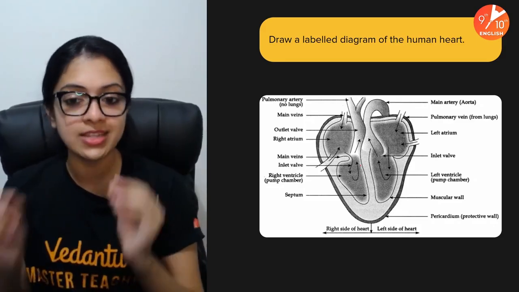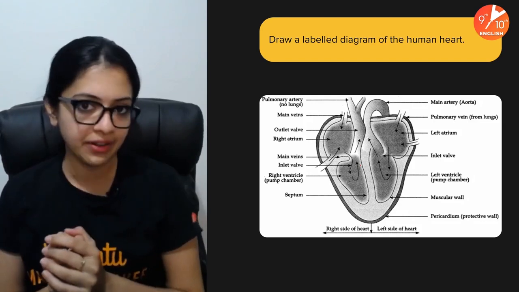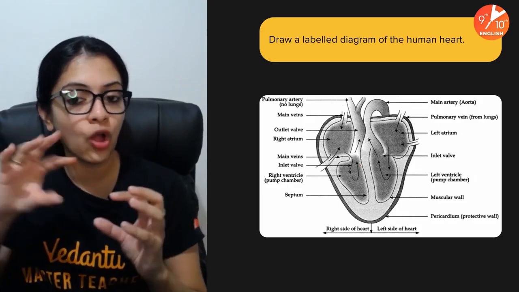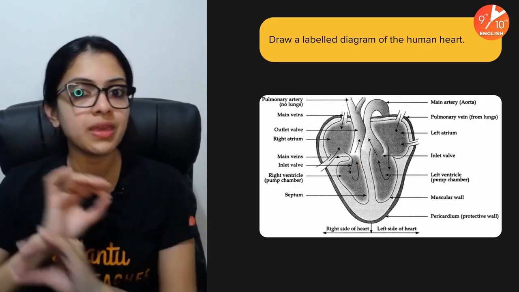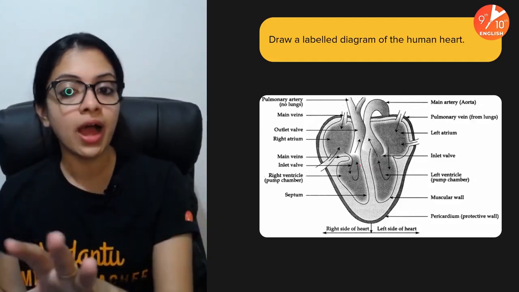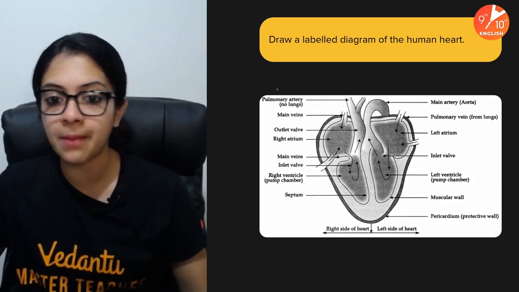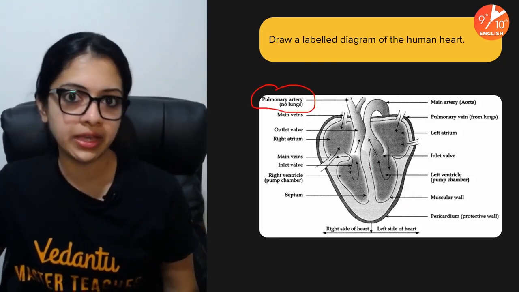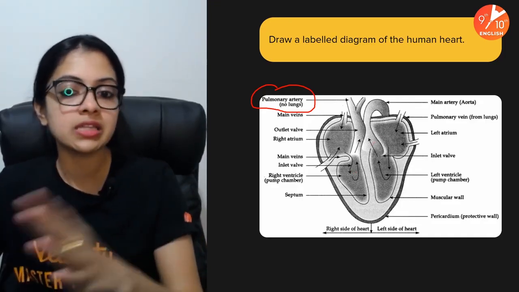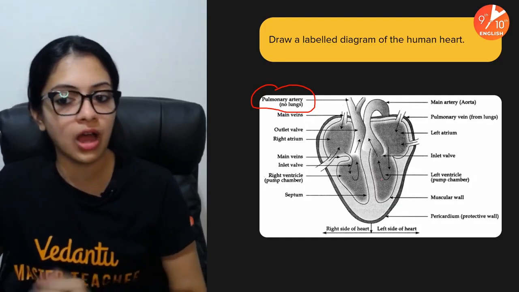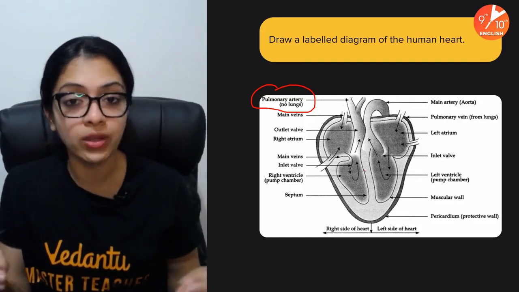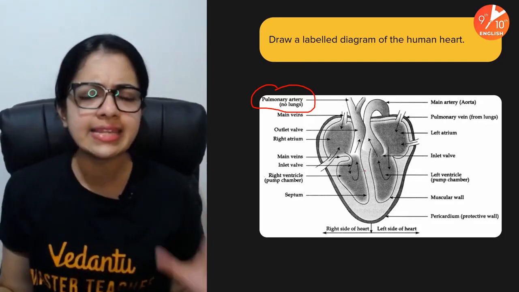What is more important is that your diagram has to be scientifically correct. When I say scientifically correct, what I mean is the positioning of all the chambers and all the blood vessels has to be absolutely perfect. For example, you can't draw the pulmonary artery as if it's coming from the left ventricle. The pulmonary artery has to come from the right ventricle. And the aorta, you can't mark it coming from the right ventricle. It has to come out from the left ventricle, and so on. These are the scientifically valid points that you must keep in mind while drawing any diagram in biology.